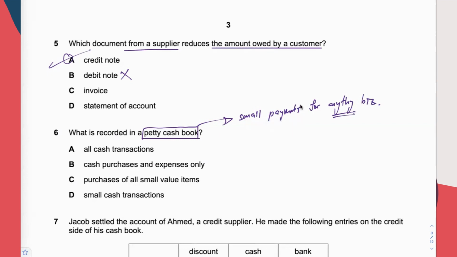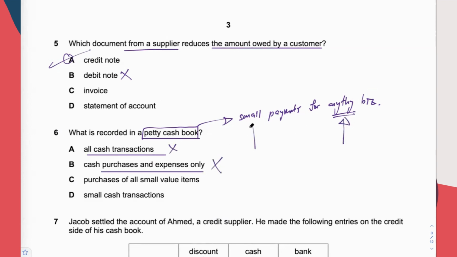Of course, usually a petty cash question will tell you whether it is going to be below 50 or below 100, below 70, therefore you use petty cash. The question will tell you below how much you have to use petty cash to pay. All cash transactions? No. All cash transactions also include those involving big amounts. So A is wrong. Cash purchases and expenses only? No, I say that is anything. Furthermore, they don't mention small.